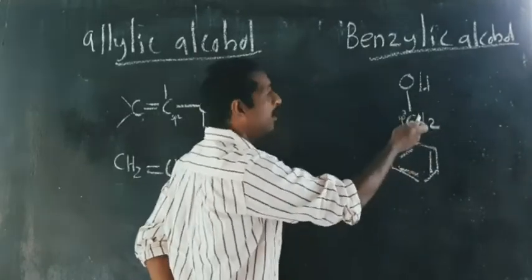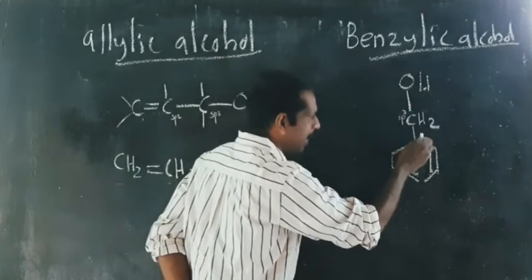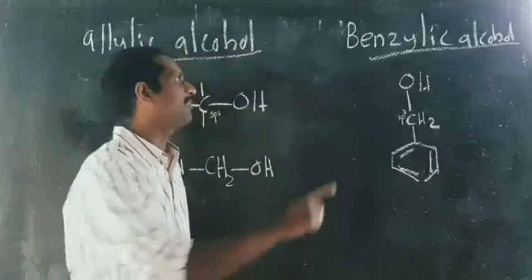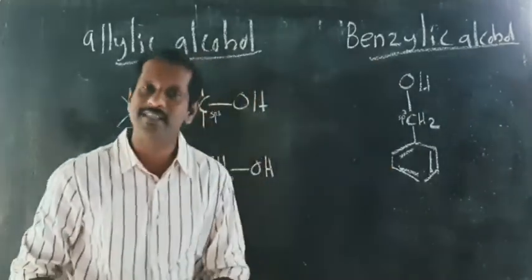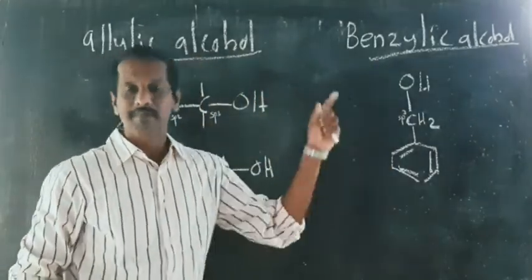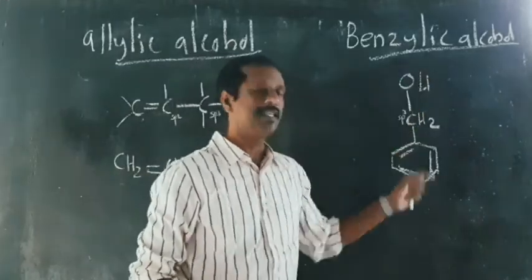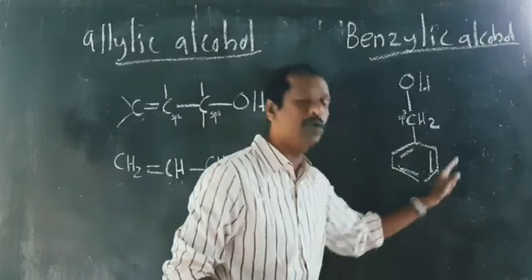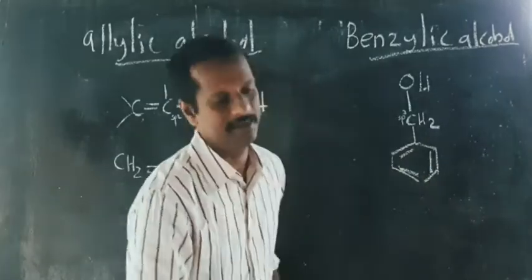This is single bonded. This carbon is sp3. That carbon is attached to aromatic ring. That type of alcohol is known as benzylic alcohol. In benzylic alcohol, the OH group is attached to sp3 hybridized carbon. That carbon is attached to an aromatic ring.